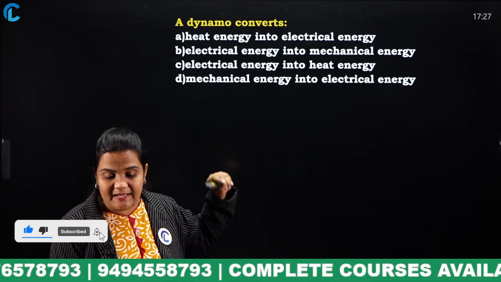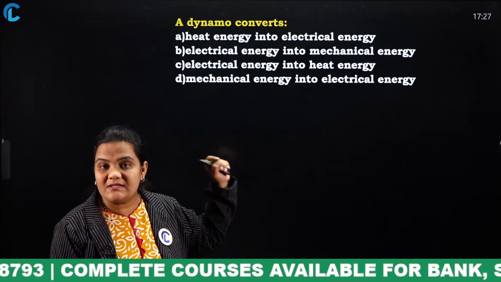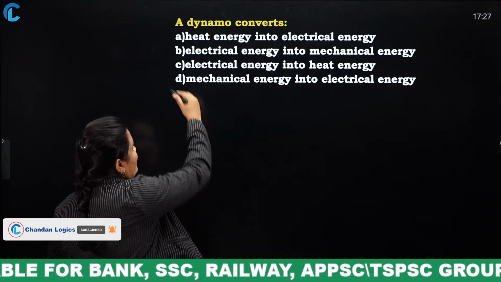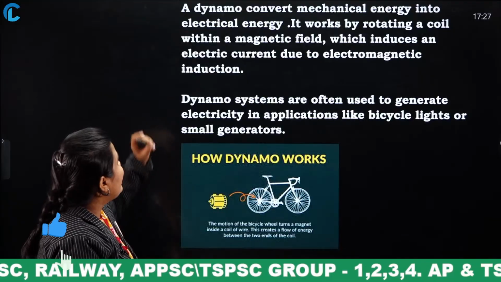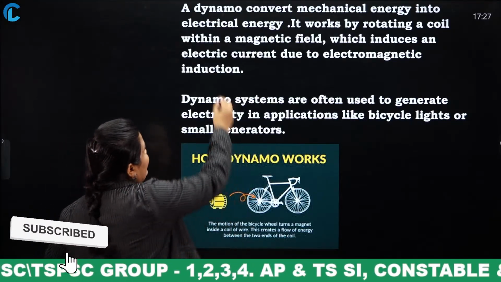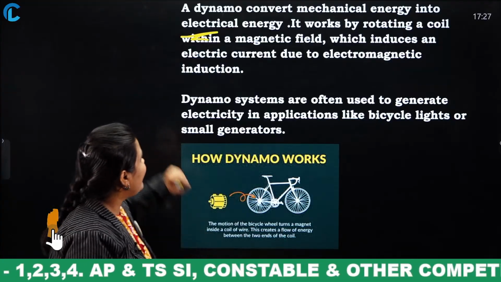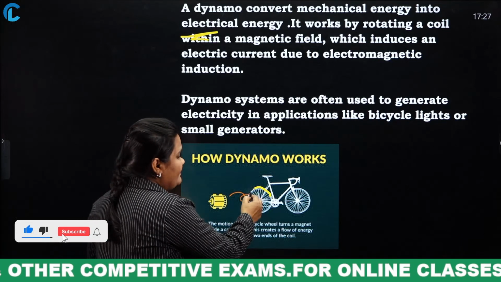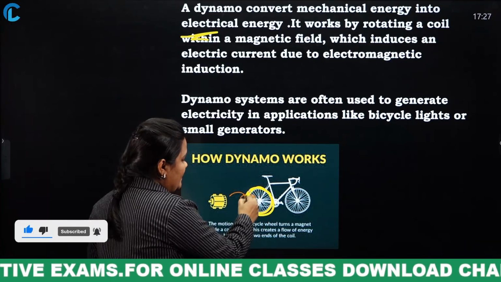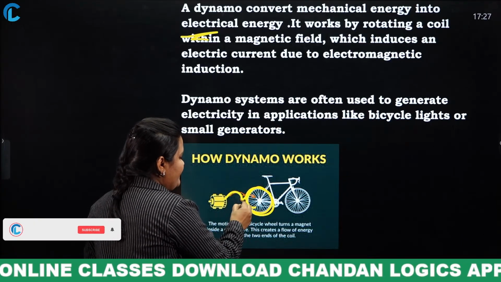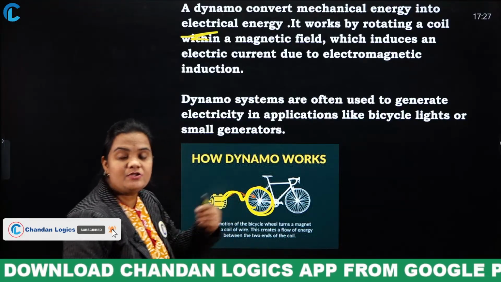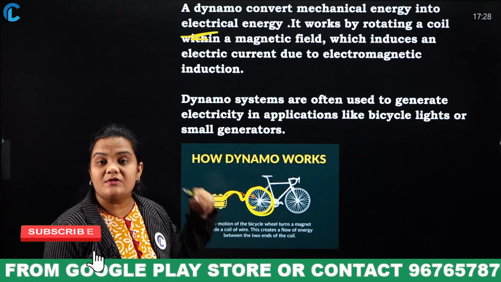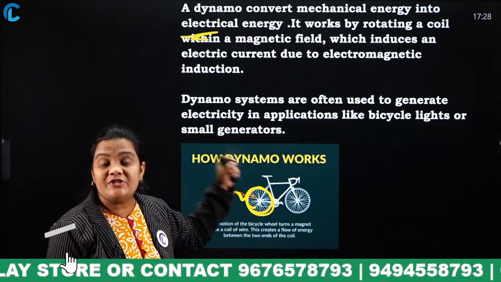And what is the mechanical energy into electrical energy? The dynamo works on which principle? It converts mechanical energy into electrical energy. See, look, a dynamo converts mechanical energy into electrical energy. It works by rotating a coil within a magnetic field. The perfect example is, look, as the cycle rotates, the mechanical energy is making the turbines rotate. As the turbines rotate, what happens? Electricity is generated. So the perfect example for this dynamo is the generator.